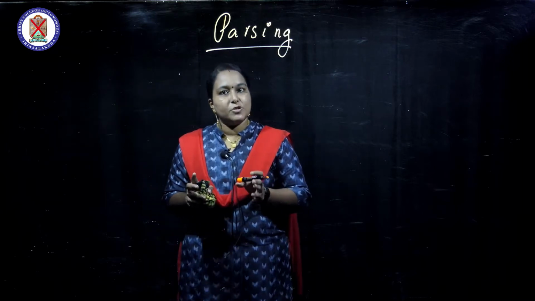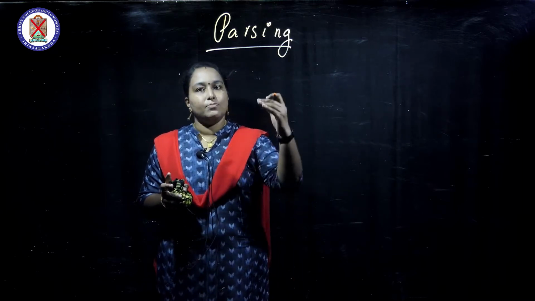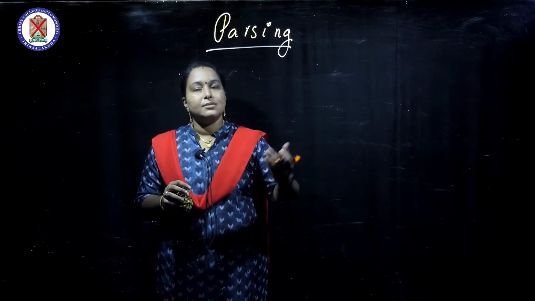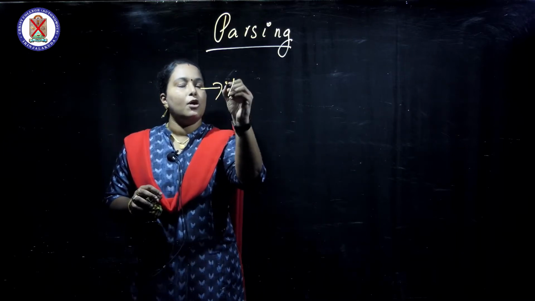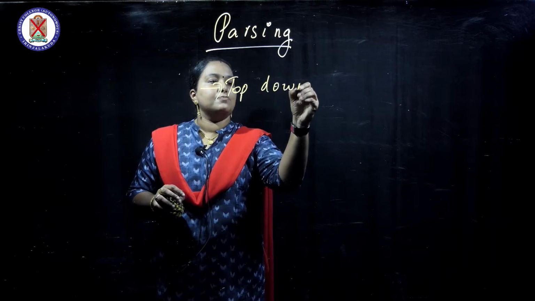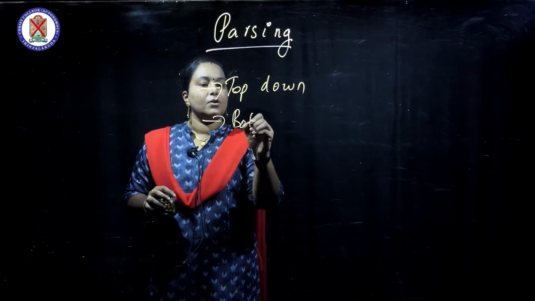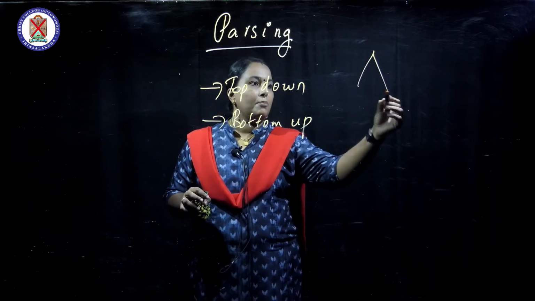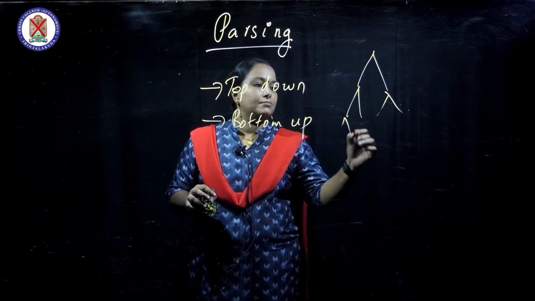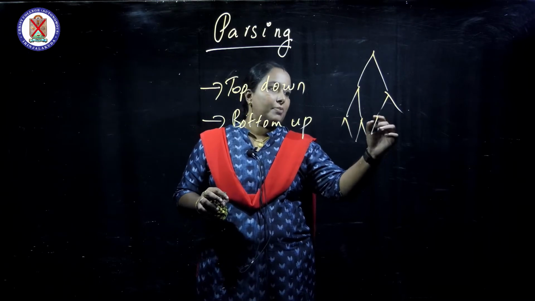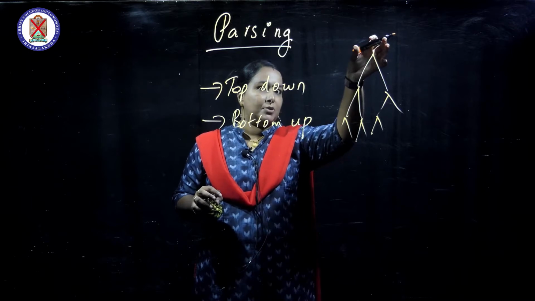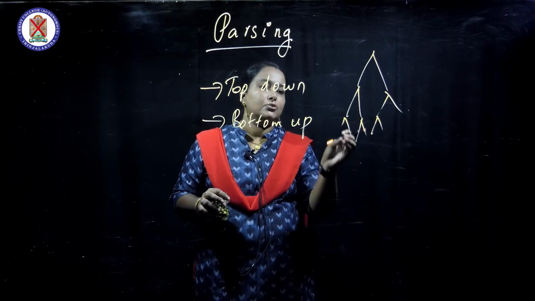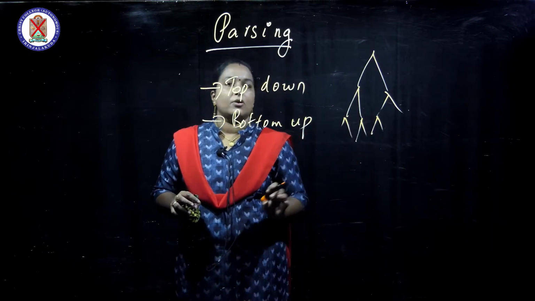There are two types of parsing techniques. There are actually three types, but in the general approaches we are considering only two: top-down parsing and bottom-up parsing. As the name indicates, in top-down parsing we parse from the top. First the whole program is taken care of, and then we divide it into small tokens, which are then considered.